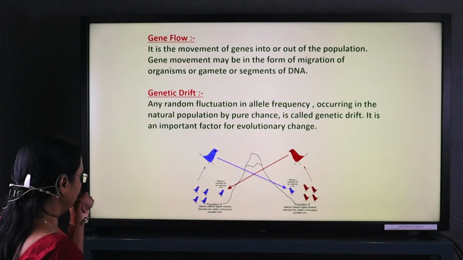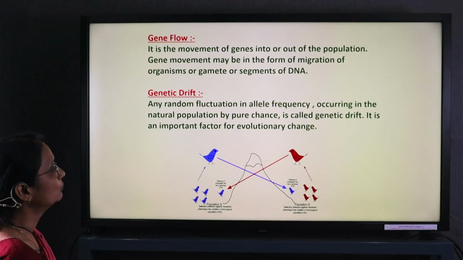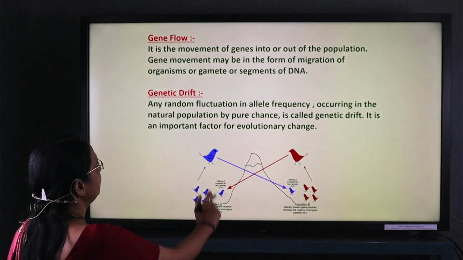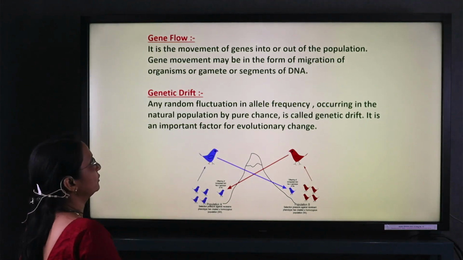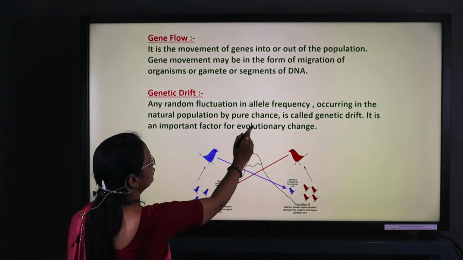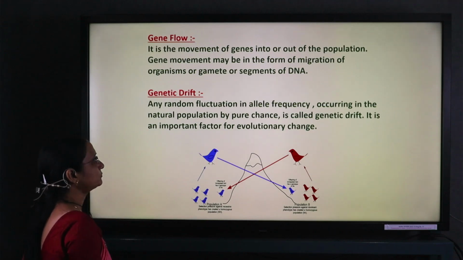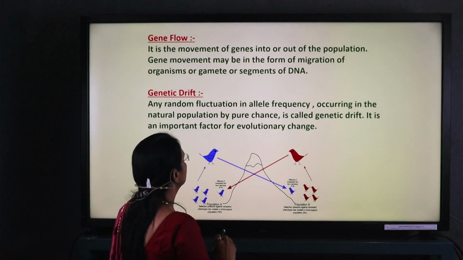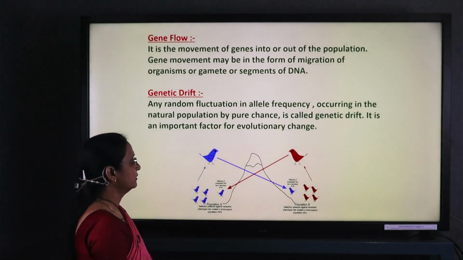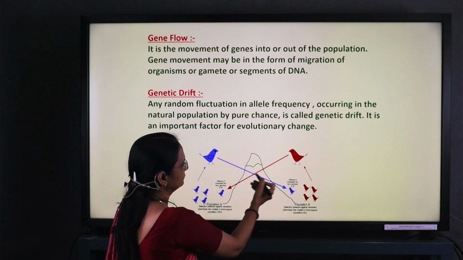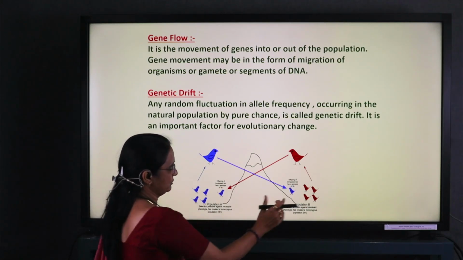Gene flow: movement of genes into or out of the population. Gene movement may be in the form of migration of organisms or gametes or segments of DNA. Any random fluctuation in allele frequency occurring in a natural population by pure chance is called genetic drift. This diagram shows how changes take place in the species.